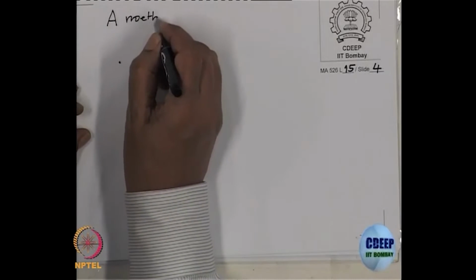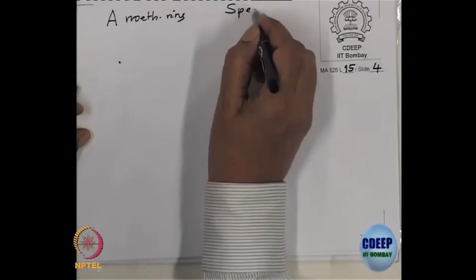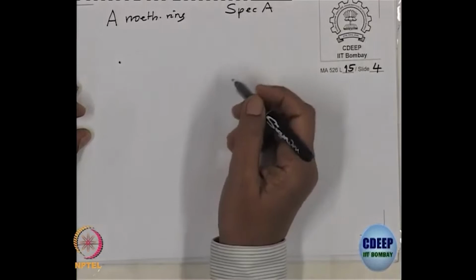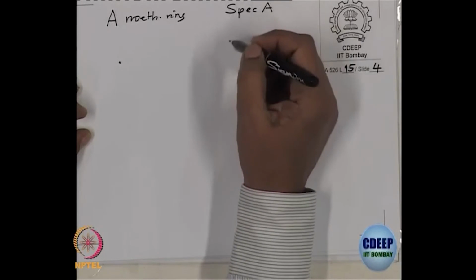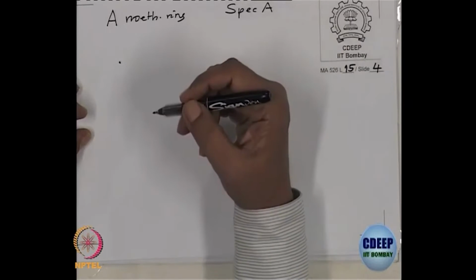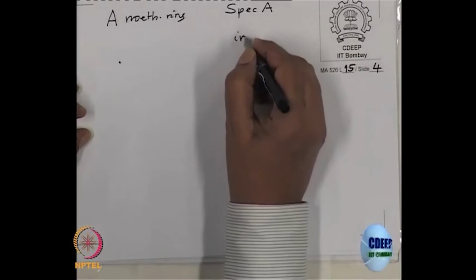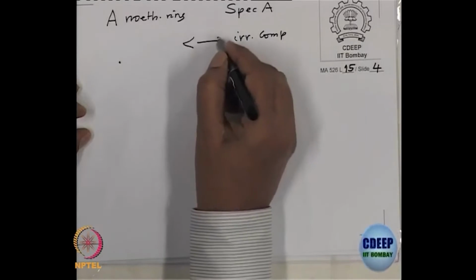may not be local, and we have the spectrum here. We have learned that this topological space has finitely many irreducible components, and the irreducible components are provided by the minimal prime ideals. So, irreducible components correspond to minimal primes.